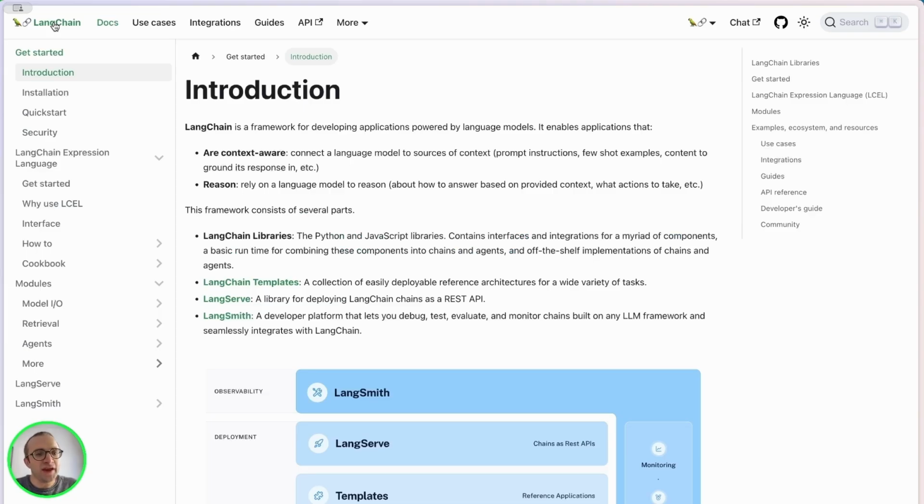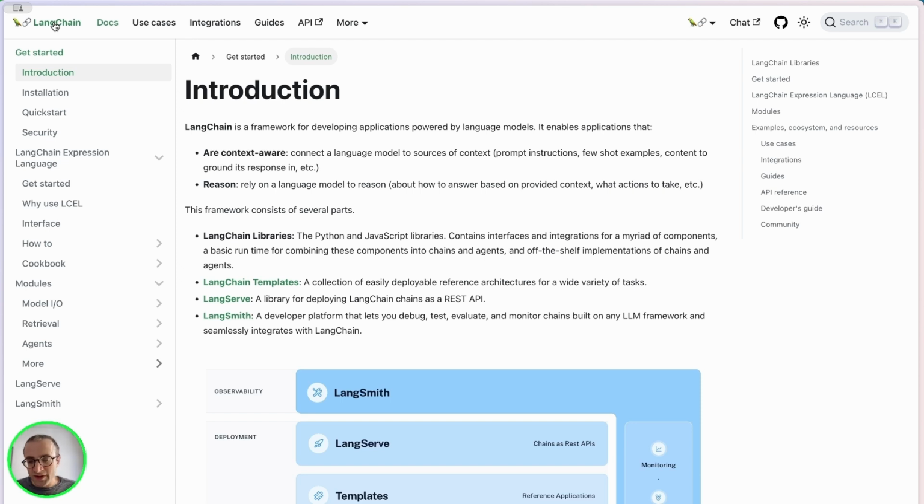So LangChain is a framework for building language applications on top of your models. It's an ecosystem that comprises connections to models. They can be local or remote, and all kinds of middleware to augment your application.